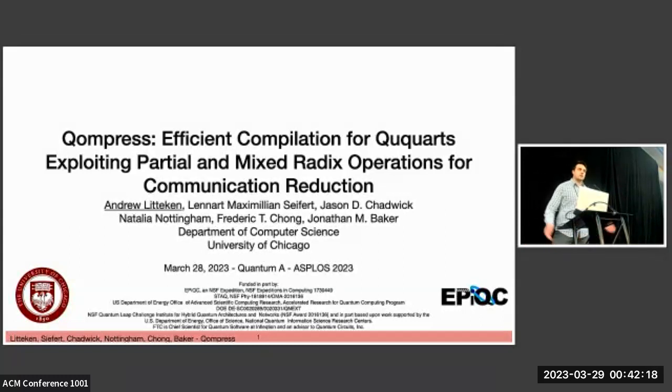Thanks. So like you said, I'm Andrew, and Qompress is work exploring a general way to make use of higher energy states for any qubit circuit to increase the available computational space of a quantum computer by up to 2 times, while also improving gate fidelity.